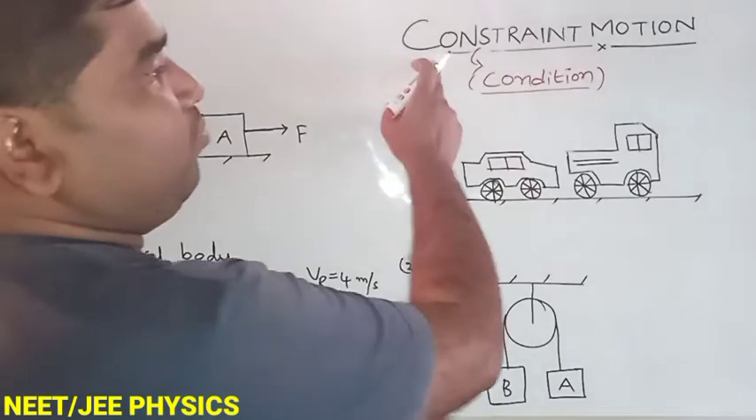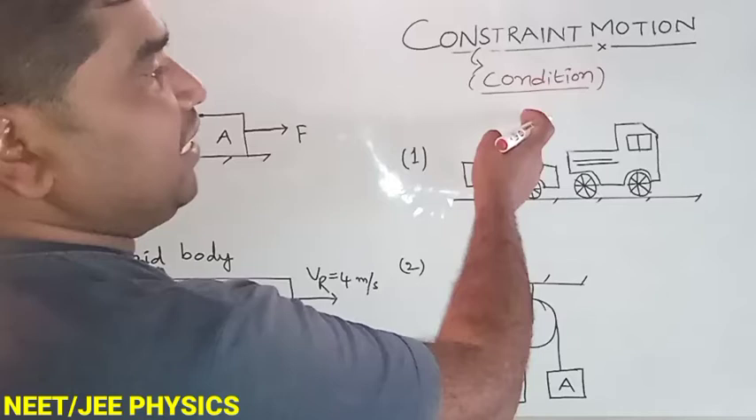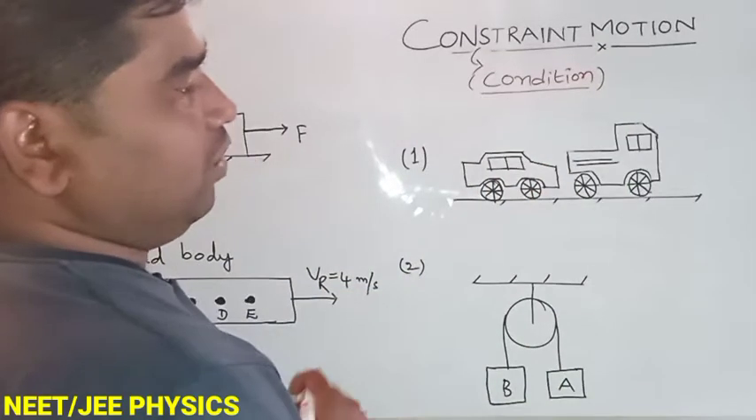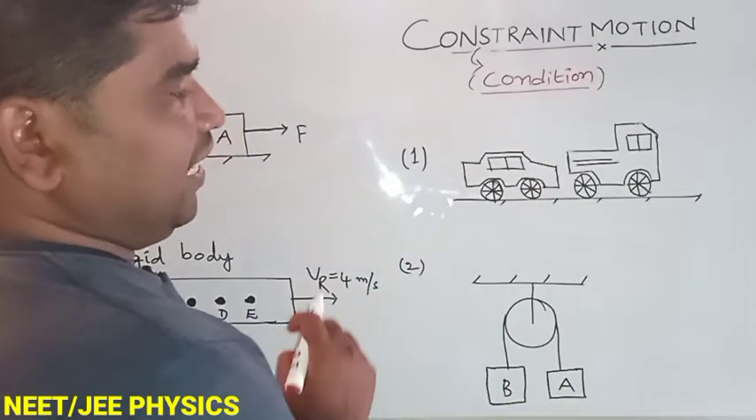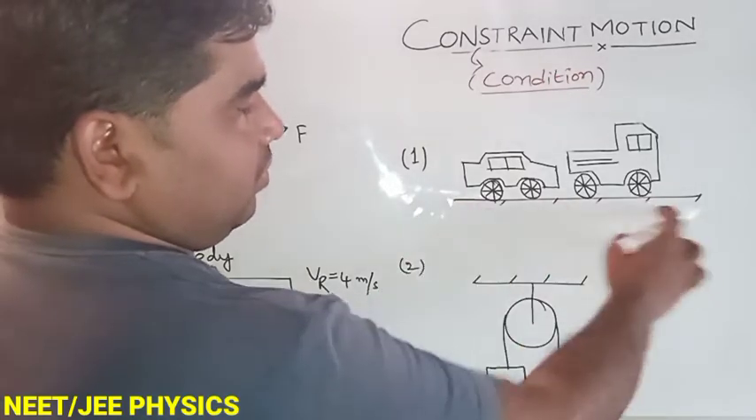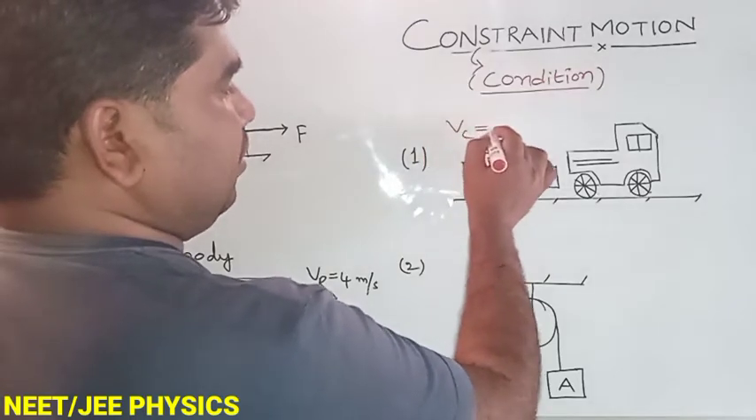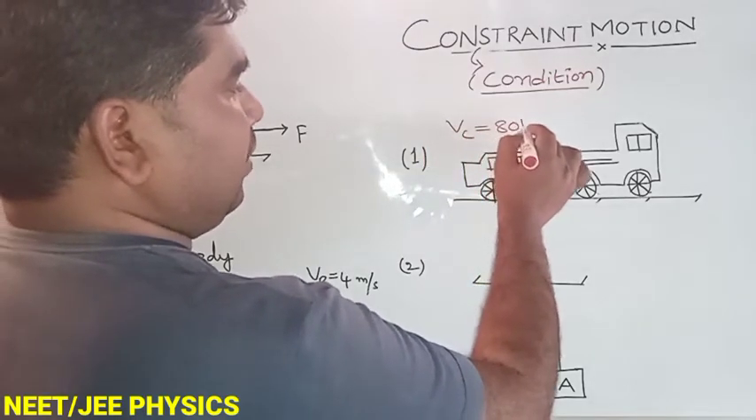To constrain motion. Constraint means condition. Under the condition, we are going to study the motion of the object now. What is the condition here? This is a single road. The velocity of the car is assumed as 80 km per hour.